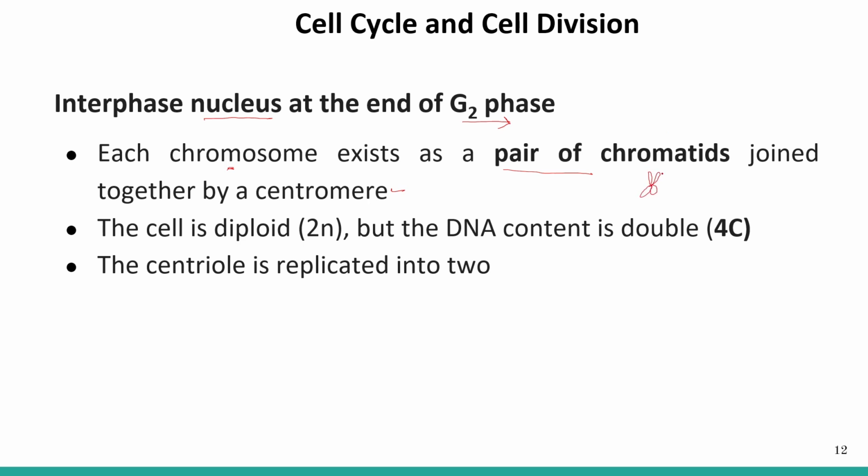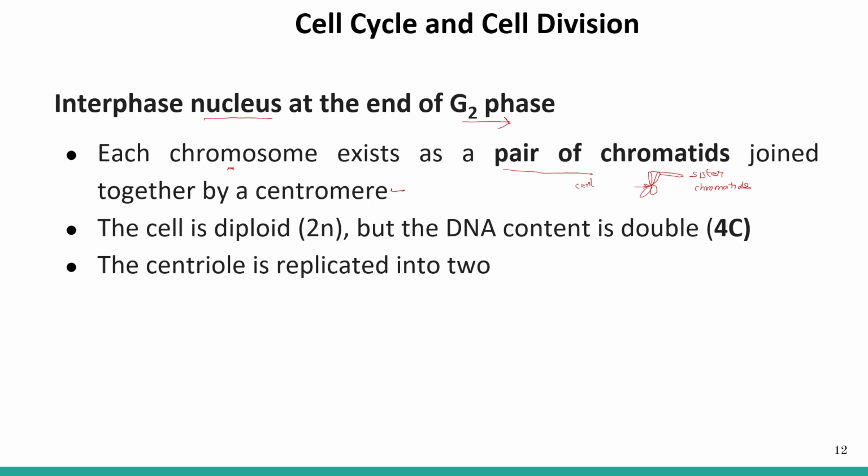These are sister chromatids, this one and this one. These two together are sister chromatids, which are joined at the centromere. The middle part is the centromere.